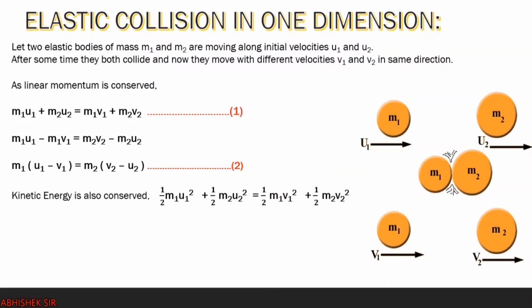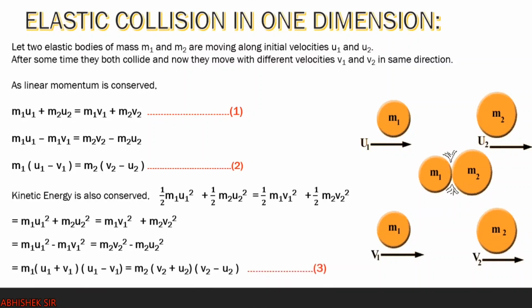Now linear momentum is over. Now the second important point is that kinetic energy is also conserved. So we can write half m1 u1 square plus half m2 u2 square equals half m1 v1 square plus half m2 v2 square. Now half is taken common and cancelled from both sides. So ultimately we have m1 u1 square plus m2 u2 square equals m1 v1 square plus m2 v2 square. Now again, we bring the terms containing m1 on one side and m2 on the other side. So now we have m1 u1 square minus m1 v1 square equals m2 v2 square minus m2 u2 square.